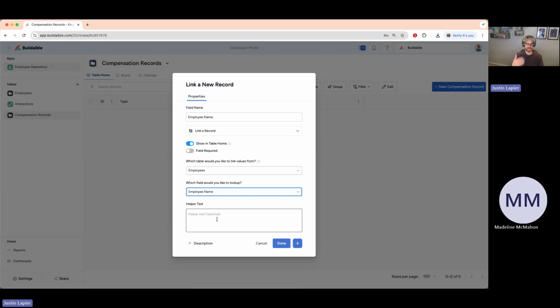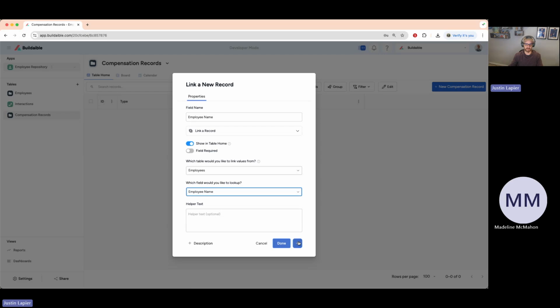All that's saying is for me to choose an employee in this dropdown, what piece of information do I want to select to choose that employee? In this case, we want to choose their name. That's the easiest way for us to choose. If I put date of birth in there, I'd have to memorize all my employees' date of birth to know which employee I'm choosing. So employee name is the one that works the best.